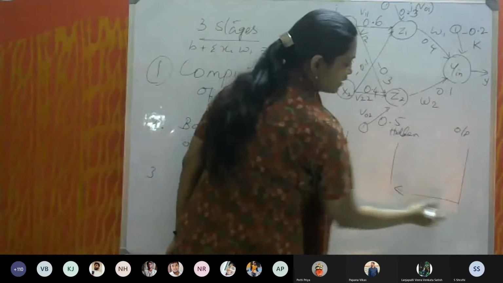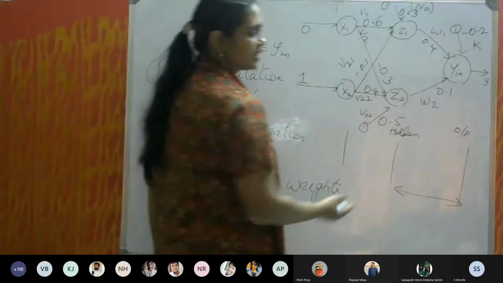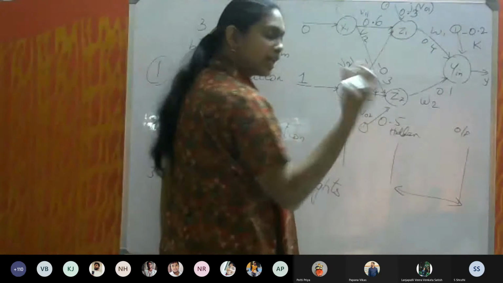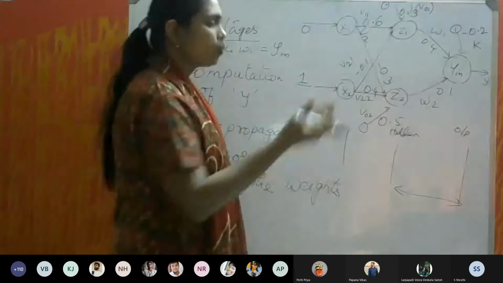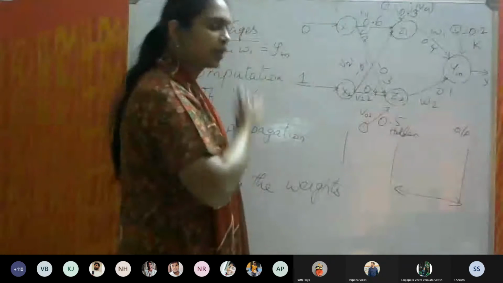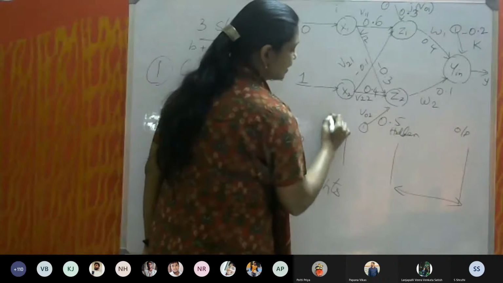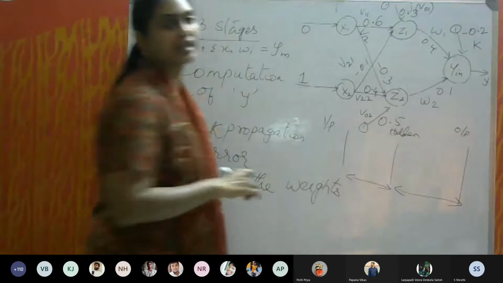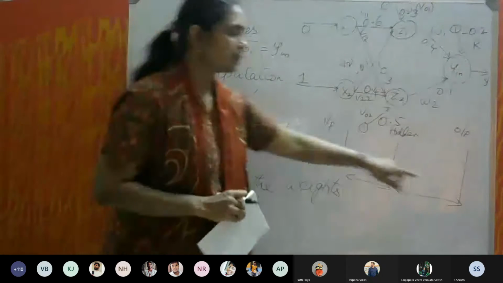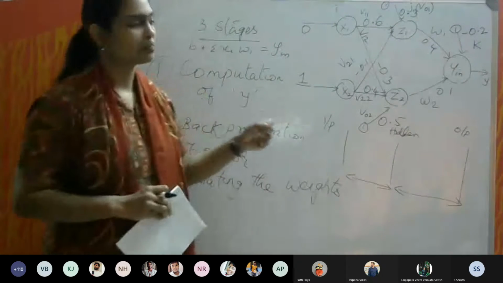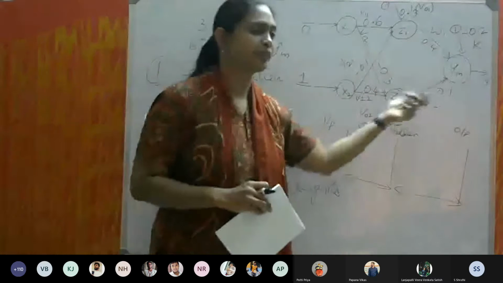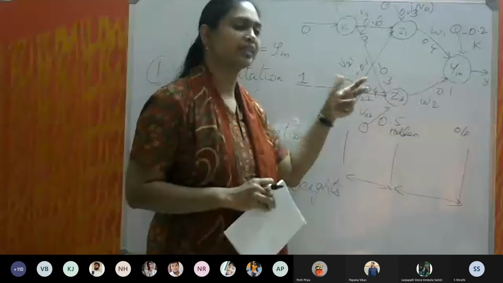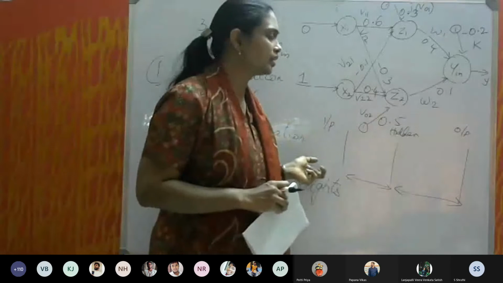So first we will find the error between the output layer and the hidden layer, and then based on that error, once again that error will be propagated backwards to find the error value between hidden and the input layer. Okay, so the back propagation, as the name implies, the error value will be back propagated.